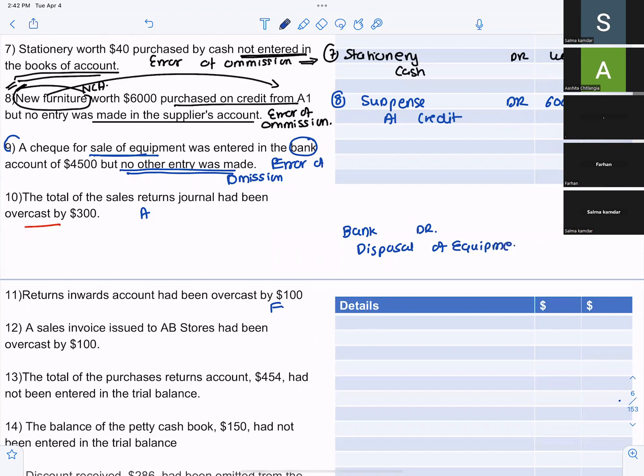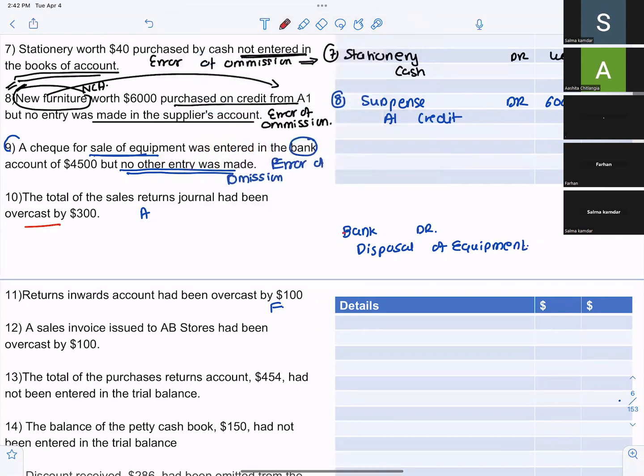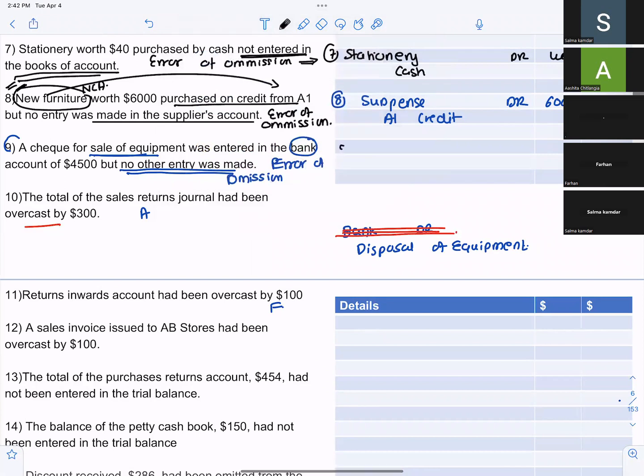Where have you entered it? I have entered in bank account, but no other entry was made. So you have entered in bank account. So I will do bank again. No. So what will be the rectification entry? Suspense debit, disposal of equipment credit. It will be suspense debit. How much? 4,500. And disposal of equipment credit. Yes. Next one.